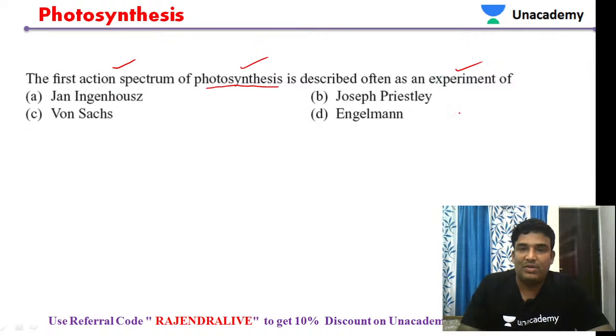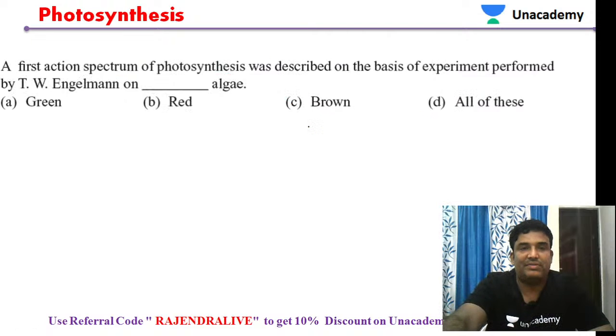Yes, very good. It is Engelmann. The first action spectrum of photosynthesis is described often by the experiments of Engelmann. Engelmann is the scientist who has given the first action spectrum. So Engelmann will be our answer.